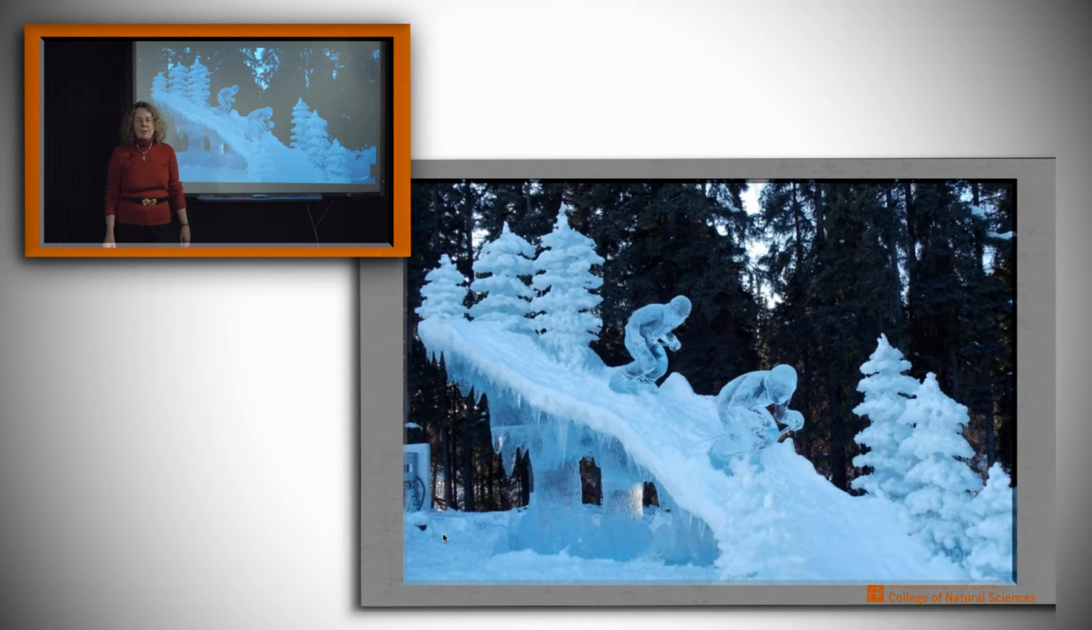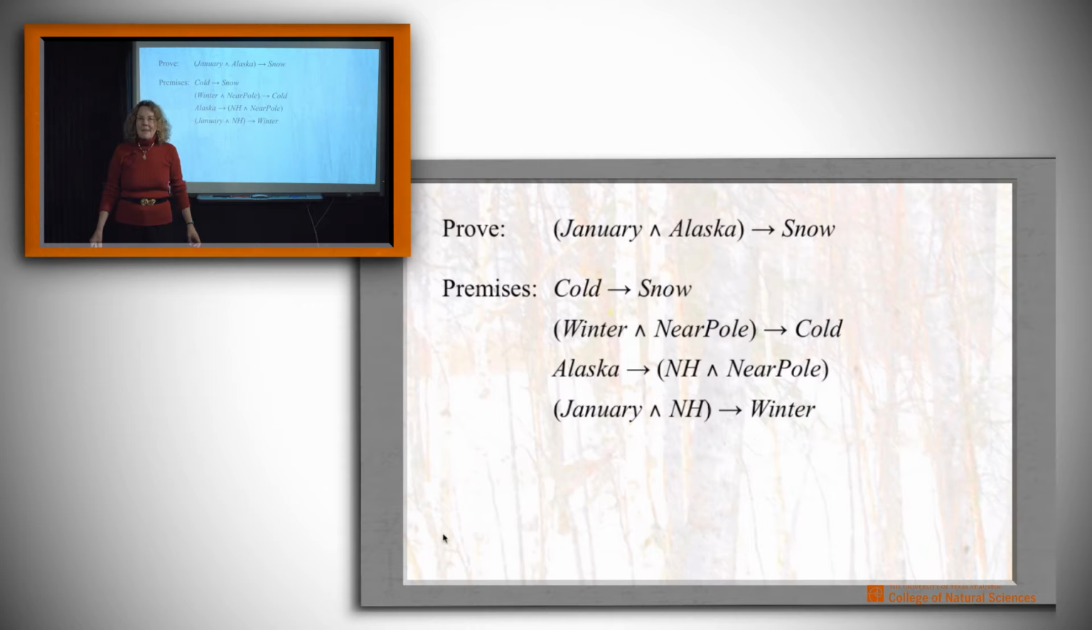Suppose we want to prove that if it's January and you're in Alaska, there's going to be snow. And suppose we know some things. We know that there's snow when it's cold. We know that if it's winter and you're near the pole, it's going to be cold. We know that if you're in Alaska, then you're in the northern hemisphere and you're near the pole. And we know that if it's January in the northern hemisphere, it's going to be winter.